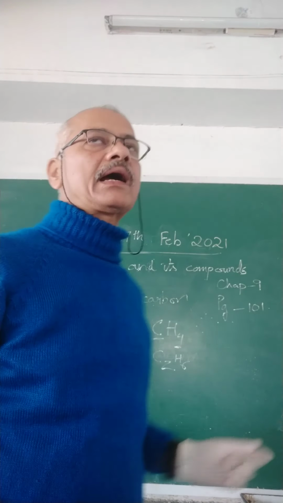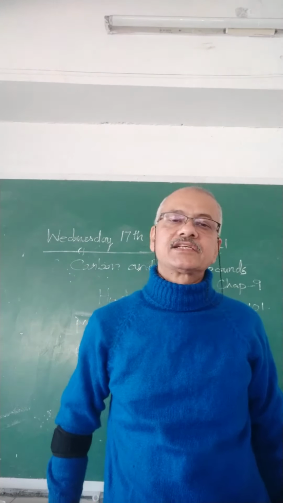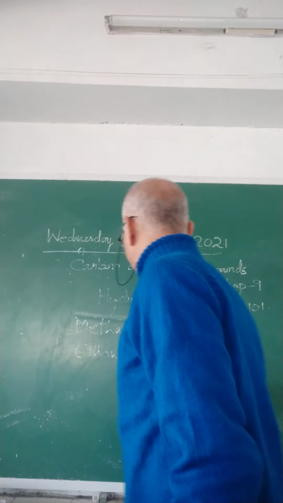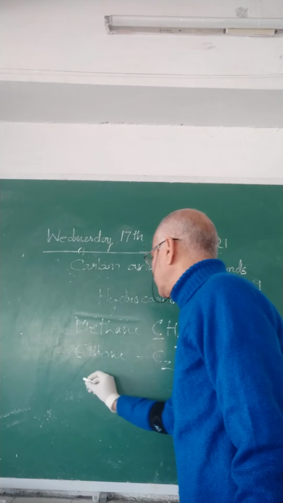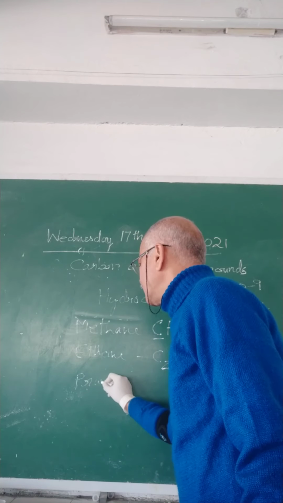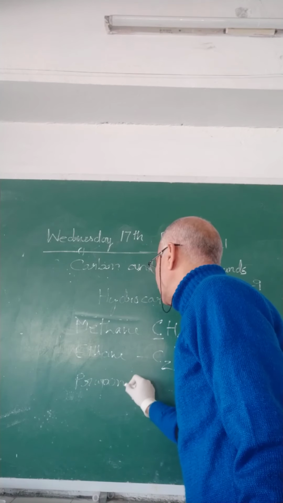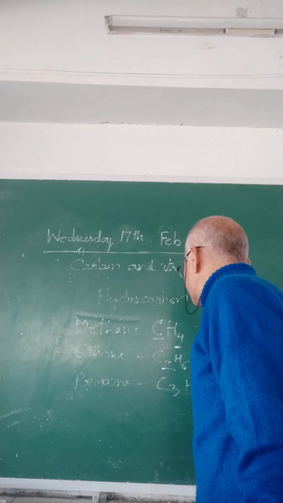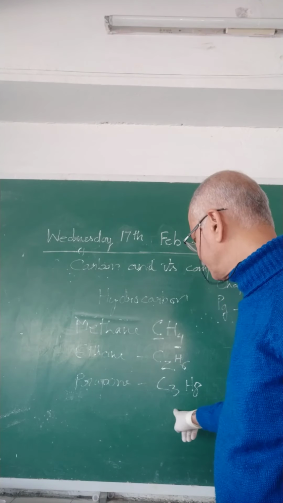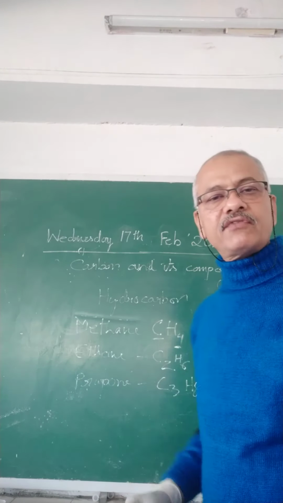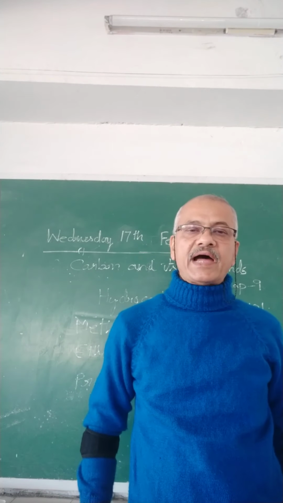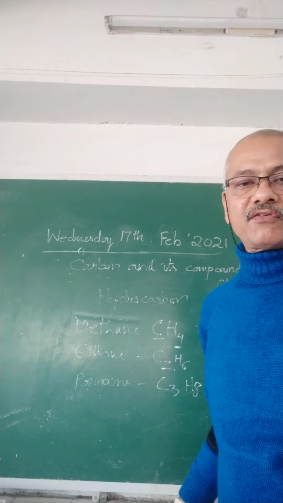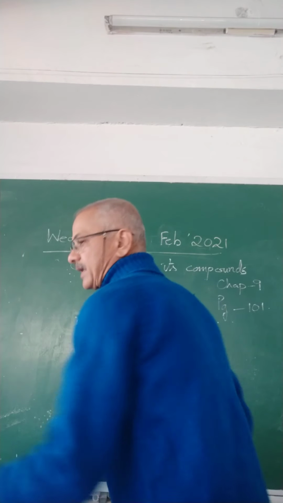The element carbon has a unique property to combine with other carbon atoms to form a long chain. For example, here there is one carbon atom, here it is two. Propane is another hydrocarbon. It has C3H8, and so on. Then C4H10, butane. So it combines with other carbon atoms to form a long chain of carbon. This property of carbon is called catenation. What is it called? Catenation.